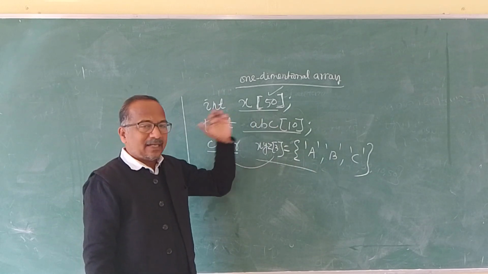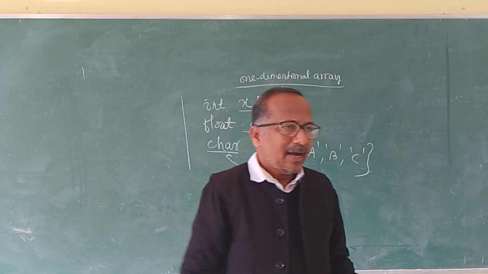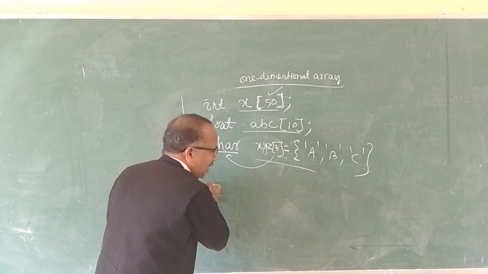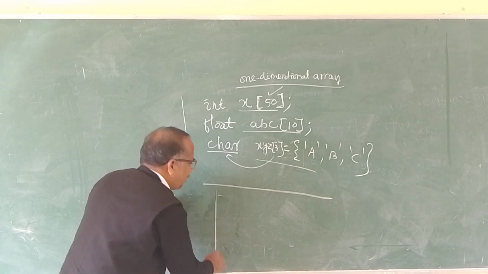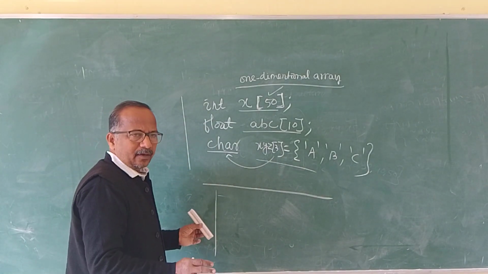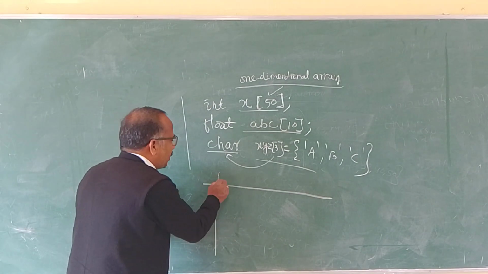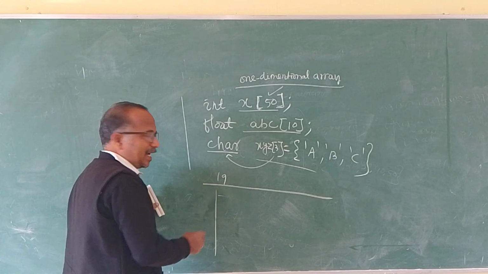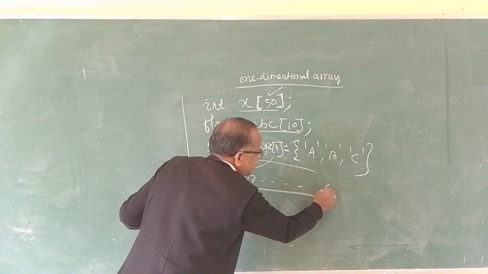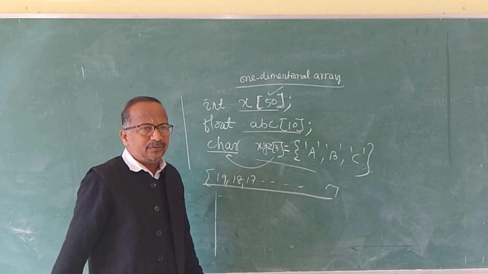So, one-dimensional array. We have studied matrices, either row matrix or column matrix. Matrix means either we are representing values in a row manner or in a column manner. For example, we have 60 students, and 60 students' marks are to be entered. In the internal, the first roll number has secured 19, then 18, 17, and in this way 60 marks. So how do we declare this using an array?